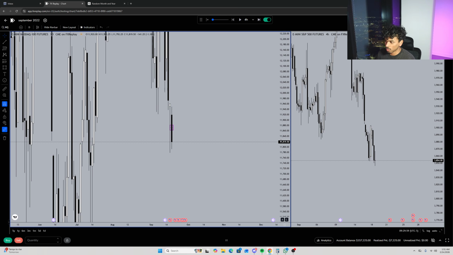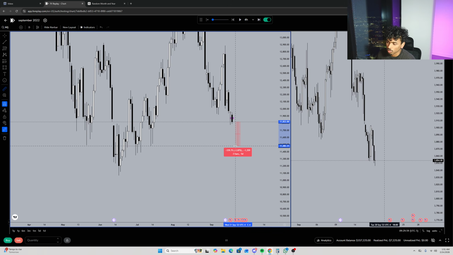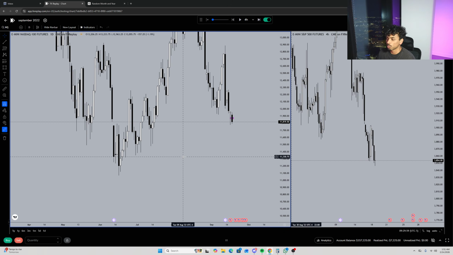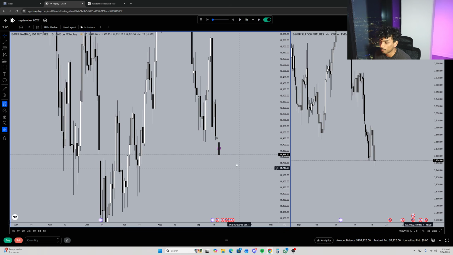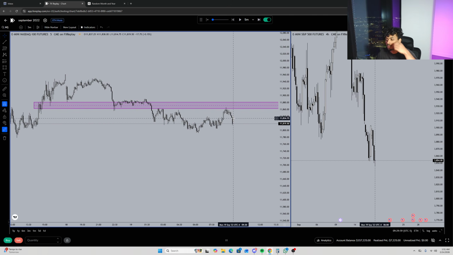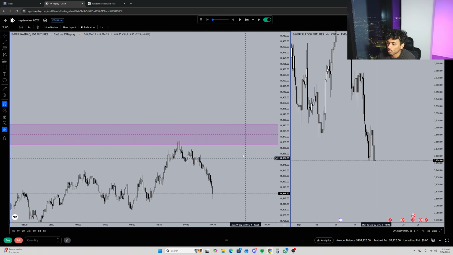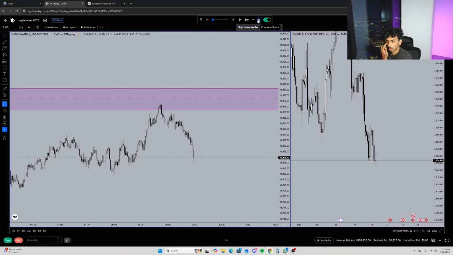Do want to check the daily and see, since the 4 hour aren't really presenting that many drawn liquidities lower. Daily is showing the same thing as well. If we do want to go lower, past this low, we have these lows right here, which is 300 points away, which is low-key kind of a lot. So realistically at market open, if this SMT holds and we do pump higher off of market open, I would like to see some longs.